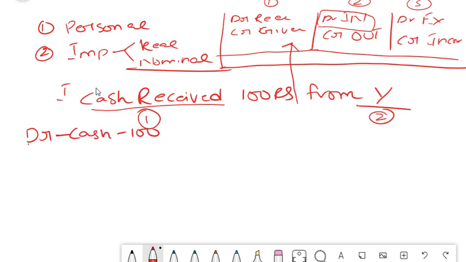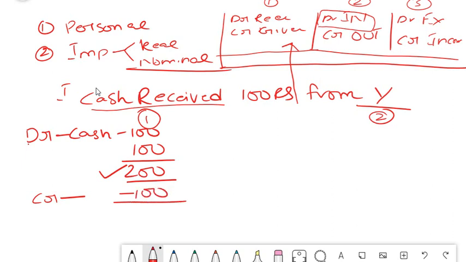If you receive money from someone, your balance gets added, isn't it? So if you put 100 again, now your cash balance has a debit balance of 200. At the same time, if you pay to someone, then you have to credit because it goes out. So you put minus 100 and again your cash balance becomes 100, which is again a debit balance, because you still have an asset of 100 rupees. You still have money of 100 rupees and assets have debit balances.